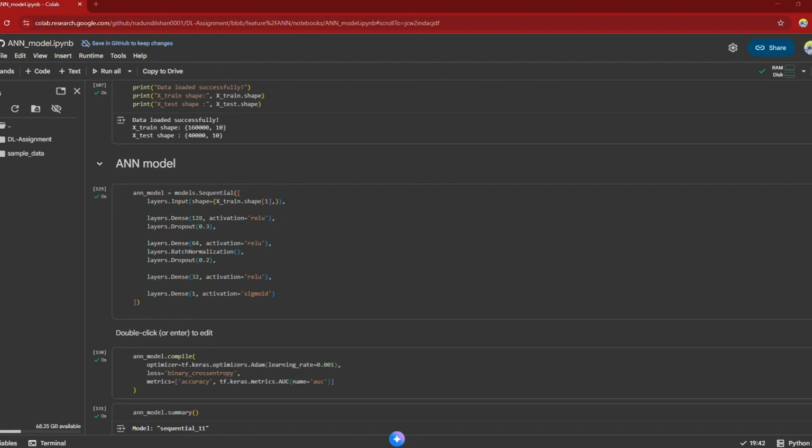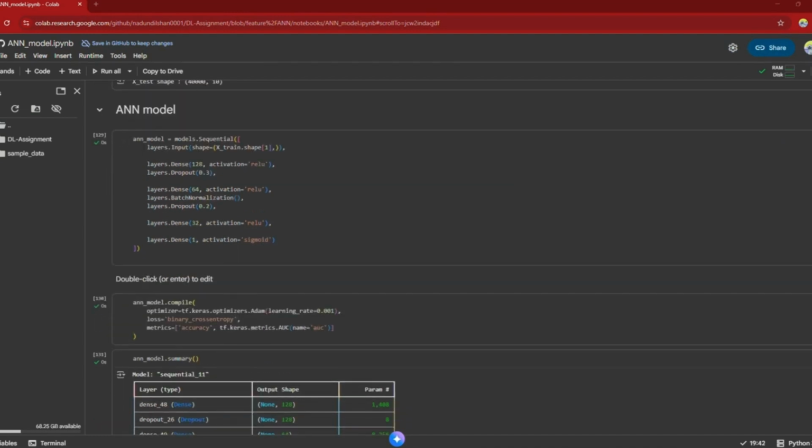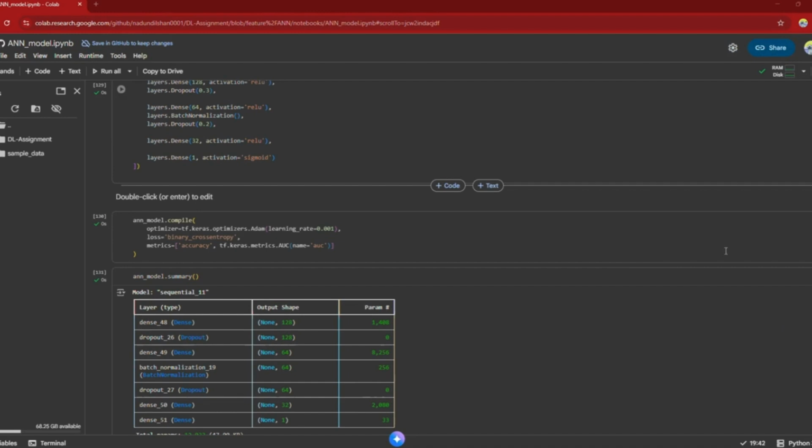I compiled the model using the Adam optimizer with a learning rate of 0.001 and binary cross entropy loss, since this is a binary classification problem.